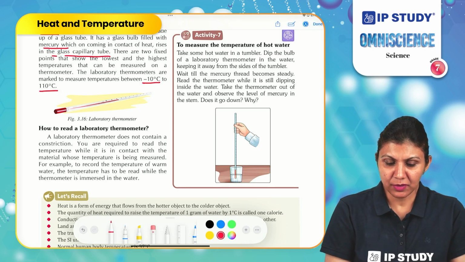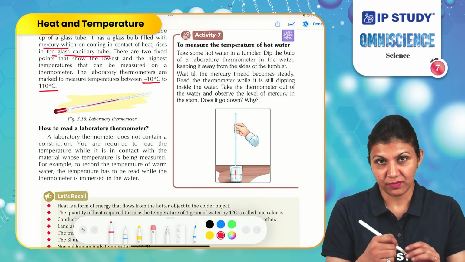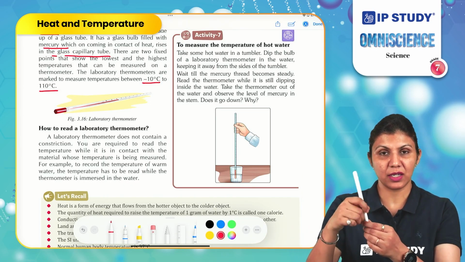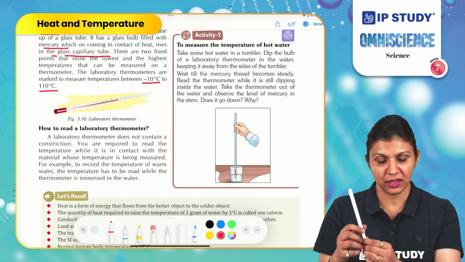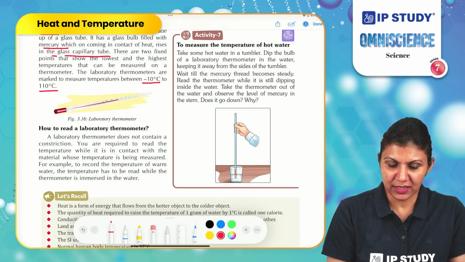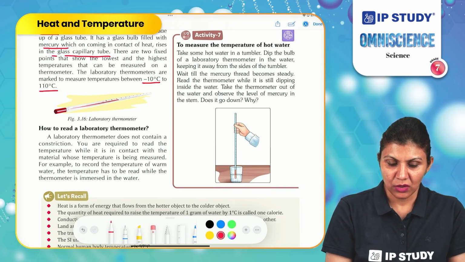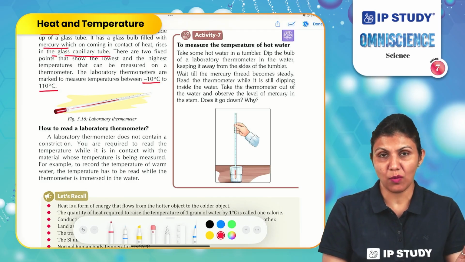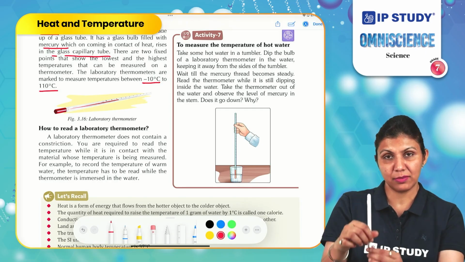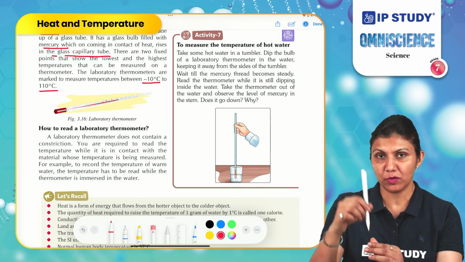A laboratory thermometer does not contain a constriction, meaning the kink. So if you remove it from the material, the mercury will fall quickly into the bulb. You are required to read the temperature while it is in contact with the material whose temperature is being measured. For example, to record the temperature of warm water, the temperature has to be read while the thermometer is immersed in the water. It should not be removed from the water.